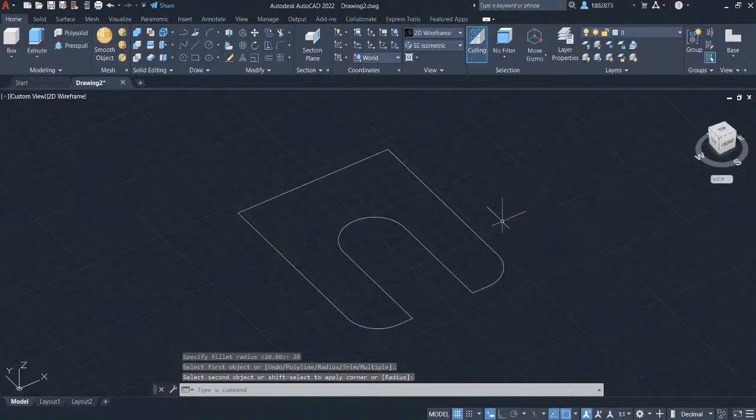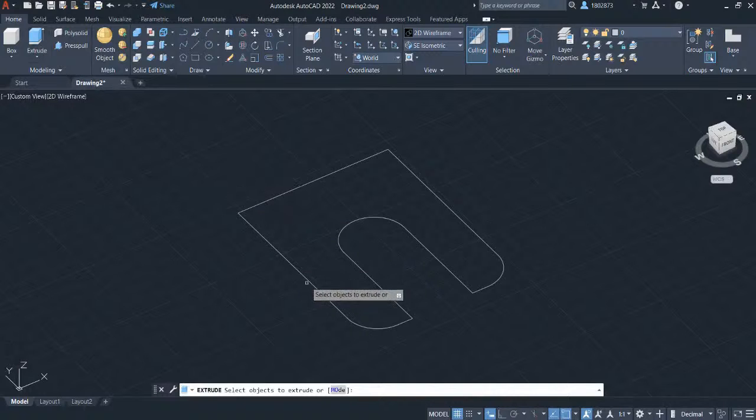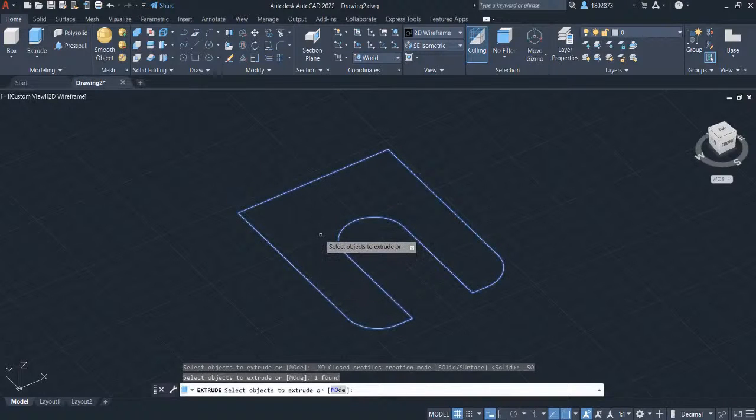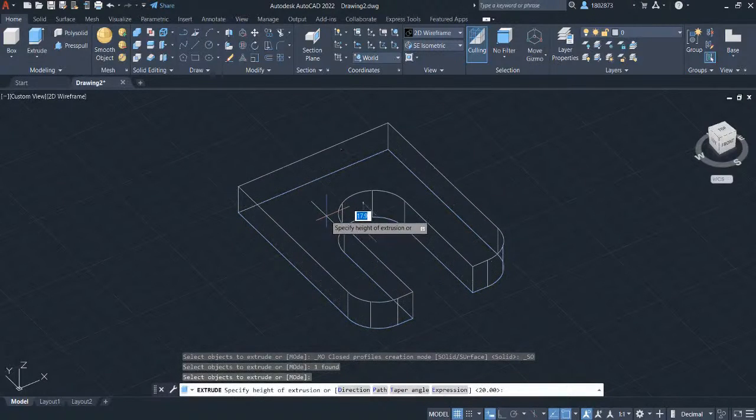Let's extrude this sketch by grabbing Extrude in the Modeling Panel and select the sketch for the object to be extruded. Press Enter. Let's key in 20 and press Enter.